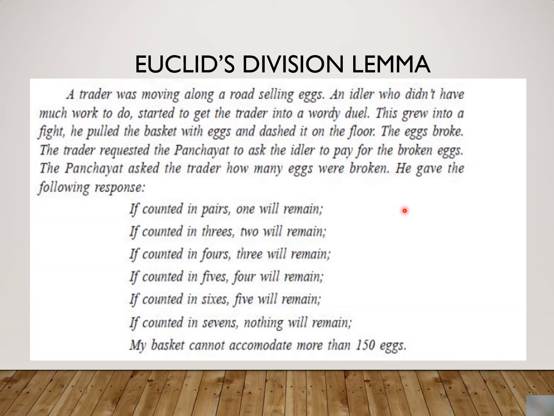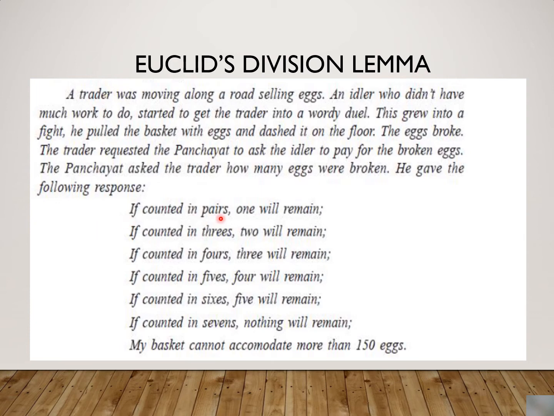Now we are going to start with a puzzle for Euclid's division lemma. A trader was moving along a road selling eggs. An idler who did not have much work to do started to get the trader into a wordy duel. This grew into a fight. He pulled the basket with eggs and dashed it on the floor. The eggs broke. The trader requested the panchayat to ask the idler to pay for the broken eggs. The panchayat asked the trader how many eggs were broken. He gave the following response. So just see what he said.